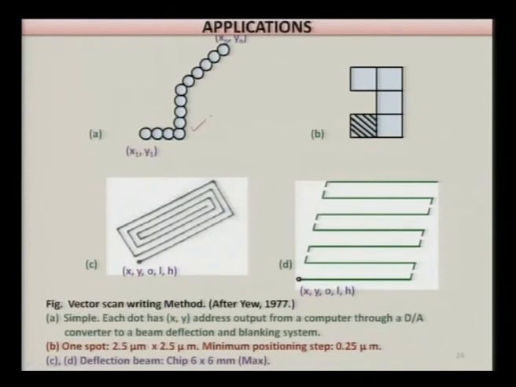Then one spot of 2.5 micron by 2.5 micron, as you can see here, has been created with the help of the EBM process. In the case of C and D, deflecting the beam on the chip, they have made certain circuits of 6 by 6 millimeter, as you can see here.